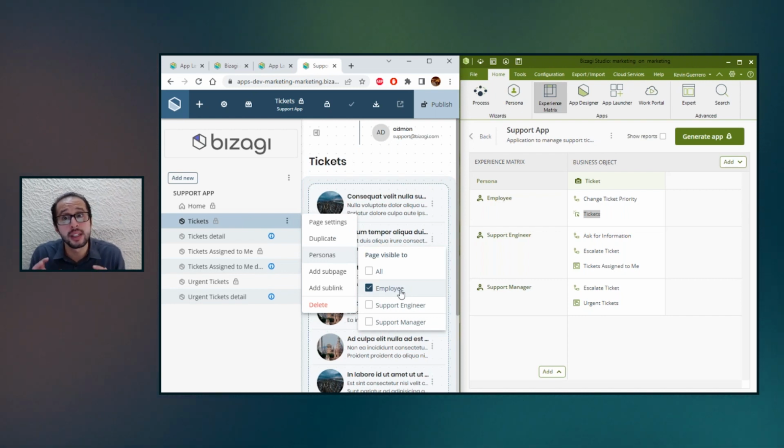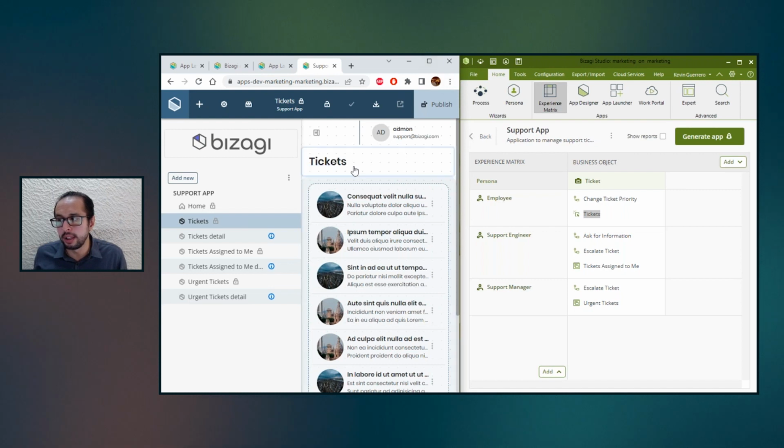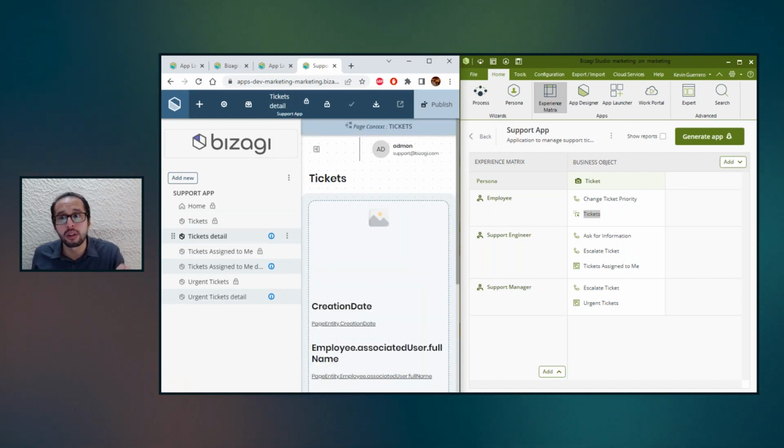But also, Bizagi will automatically create the contextualized page. It means it gives me the opportunity to see all my tickets, but also I can go and see the details of one ticket, jumping from the high level to a detailed level. Now, why do we have the other pages?